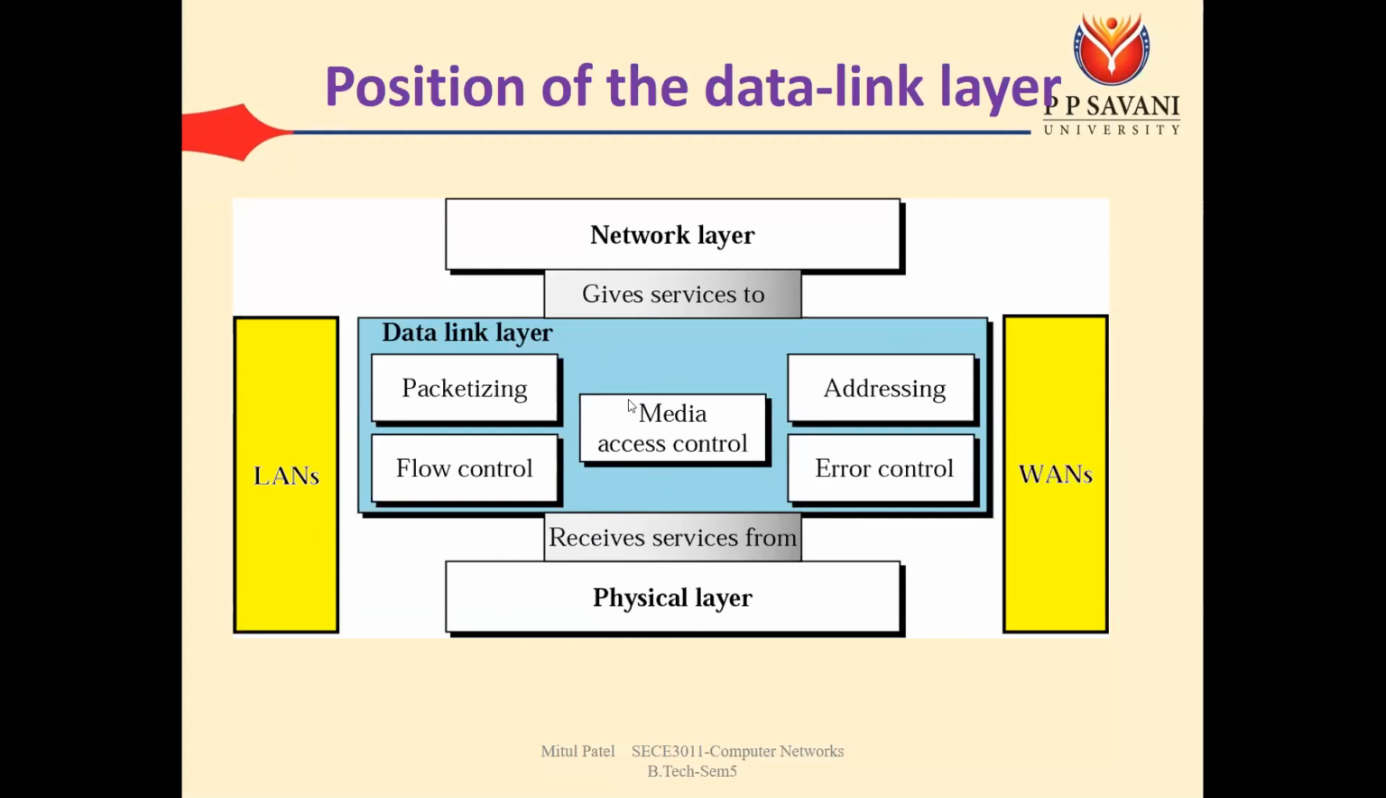So what are the duties of the data link layer? We can say packetizing or framing, flow control, error control, addressing, and media access control. These are the 5 duties of the data link layer, and we need to learn these 5 duties in detail. Then we can say that our data link layer will be complete. How framing works, how flow control works, how error control works, how addressing works, and there is one important one, that is media access control. For that the whole module is dedicated.